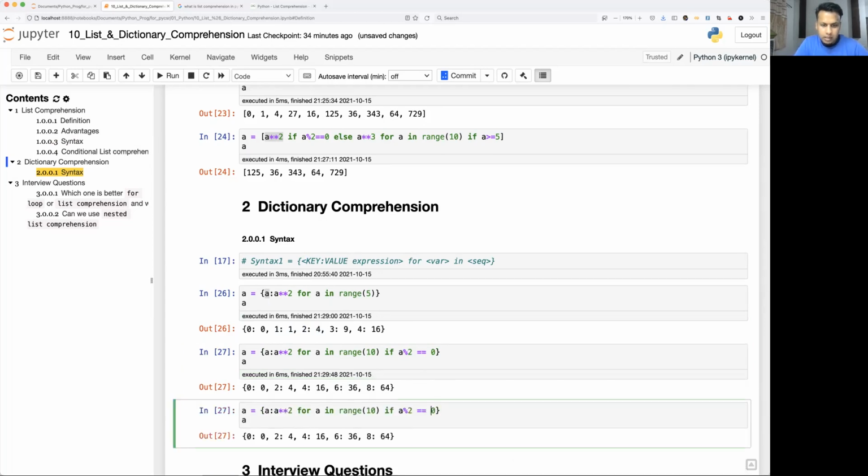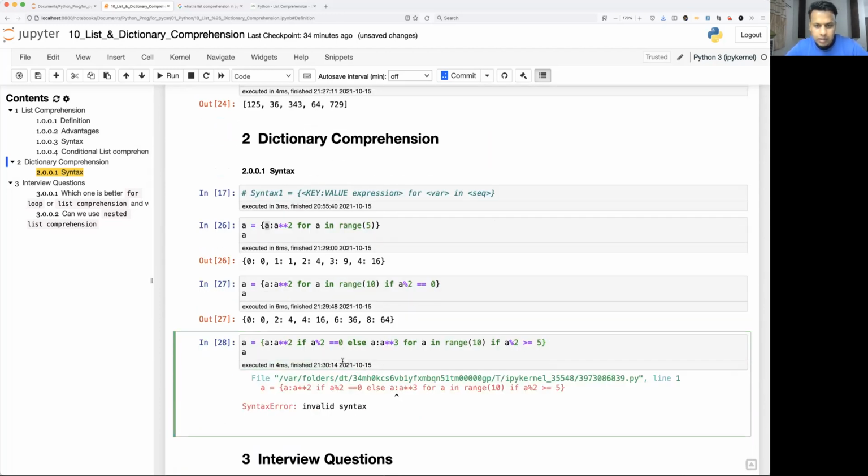Now let's talk about another condition. So do this only if A modulo 2 equals 0, else A colon A to the power 3. Okay, and do this only for numbers which are greater than or equal to 5.